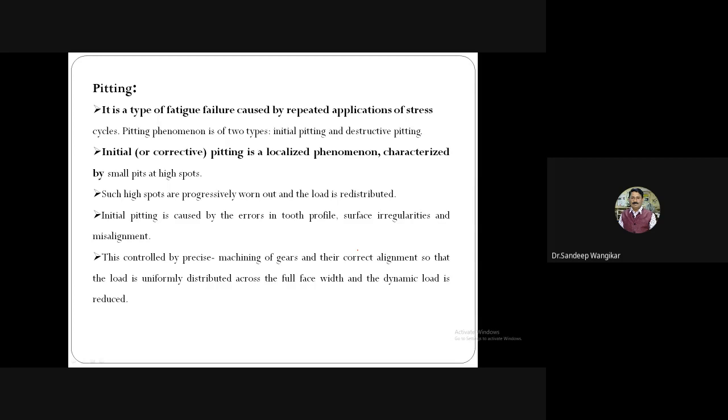It is a localized phenomenon characterized by small pits at high spots. So small pits start to generate on the gear surface. Such spots are progressively worn out and the load is redistributed. The spots get worn out after some time and the load is redistributed. Initial pitting is caused by error in the tooth profile, surface irregularities and misalignment. Error in the tooth profile.